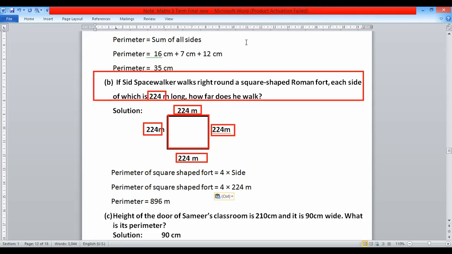Then after that you can multiply by writing in vertical form. 224 multiplied by 4. 4 fours are 16, carry 1. 4 twos are 8 plus 1, 9. 4 twos are 8. 896 meter.